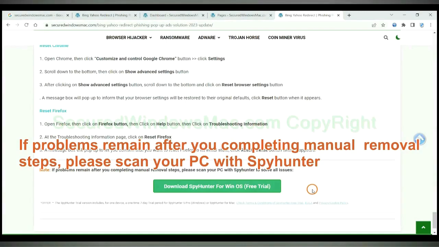If problems remain after you complete manual removal steps, please scan your PC with SpyHunter.